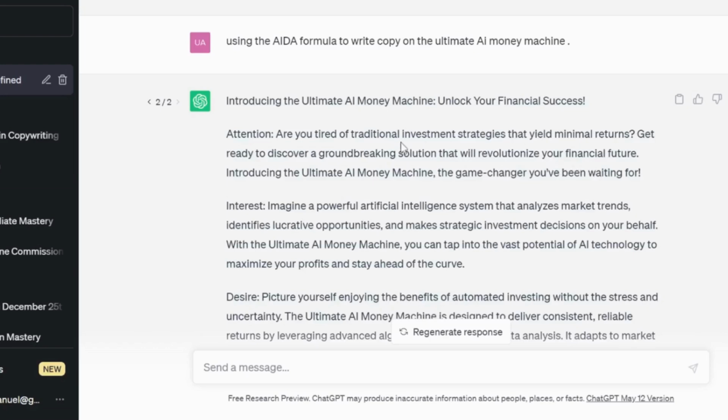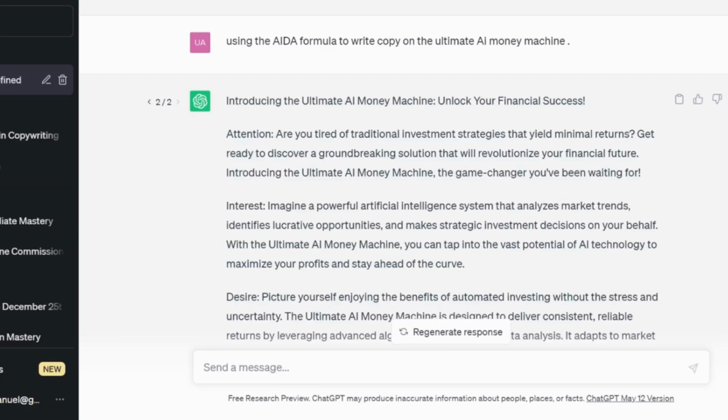Are you tired of traditional investment strategies that yield minimum returns? That alone can grab the attention of your target audience.